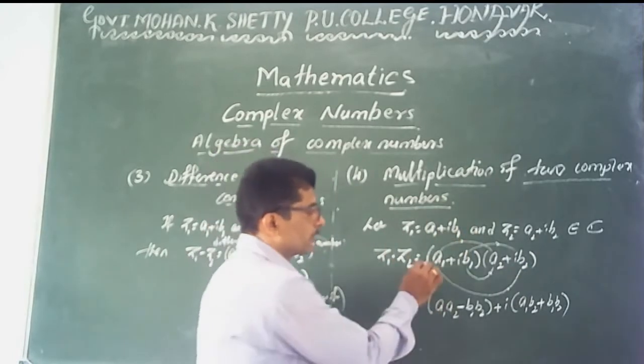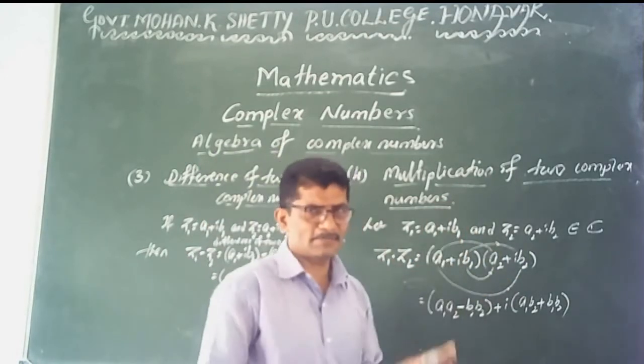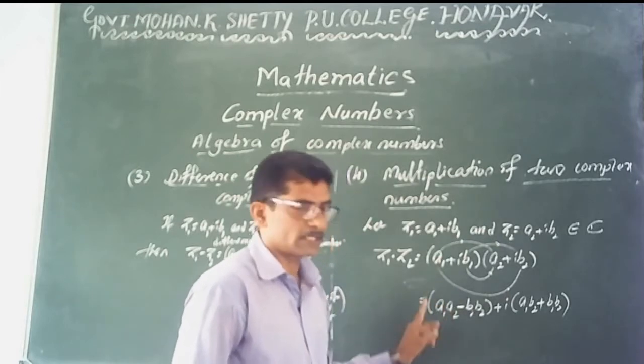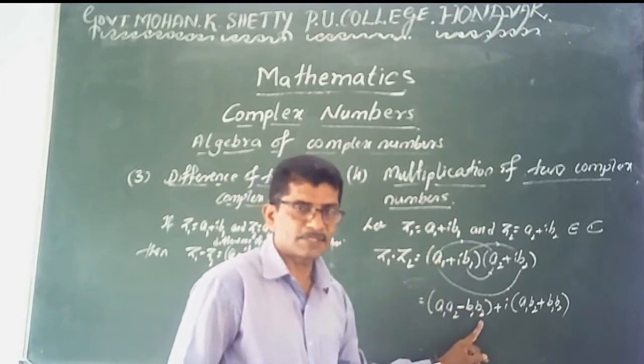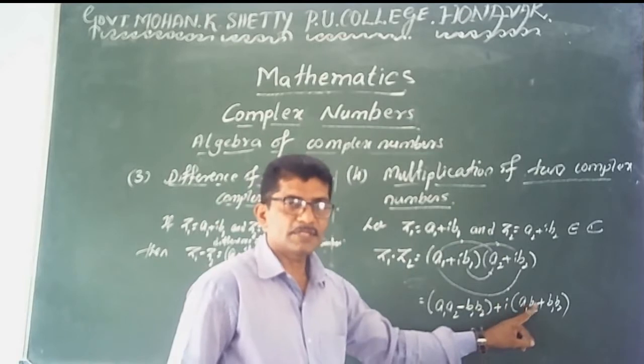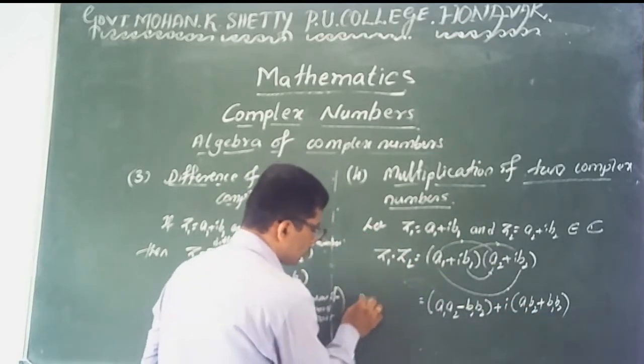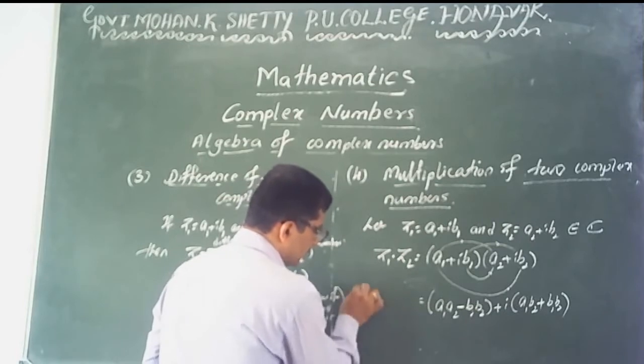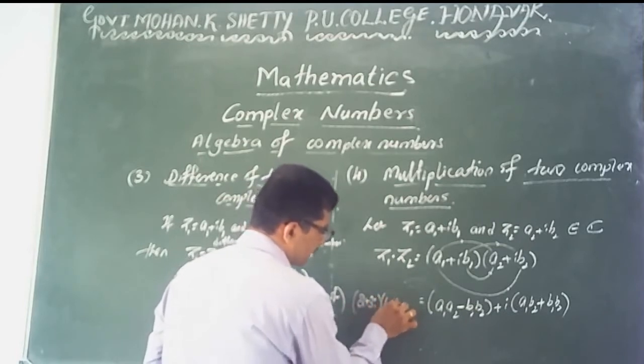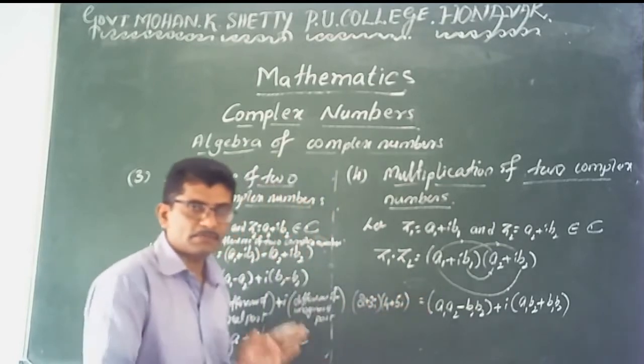Here, the product of the two complex numbers, just remember in this form: a1 into a2 minus b1 into b2, plus I times a1 into b2 plus b1 into a2. For example, suppose 2 plus 3i into 4 plus 5i. Find the product of these two complex numbers.